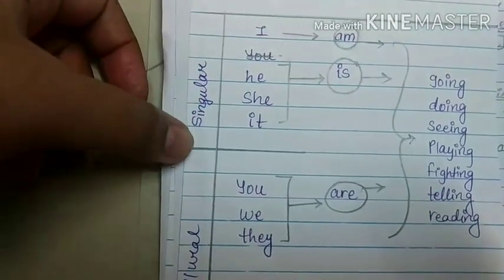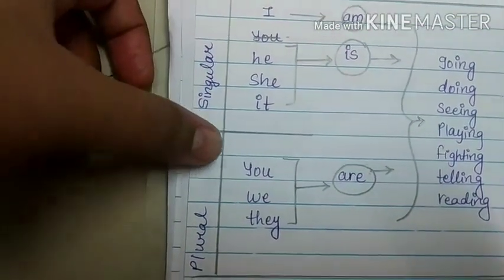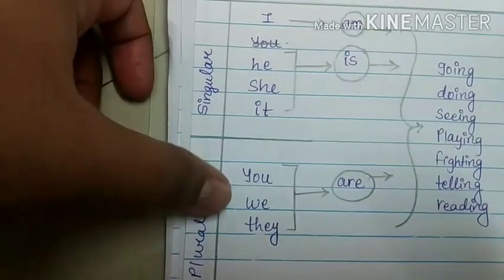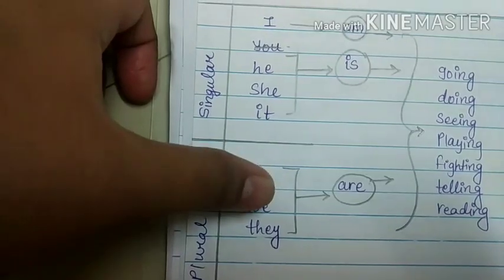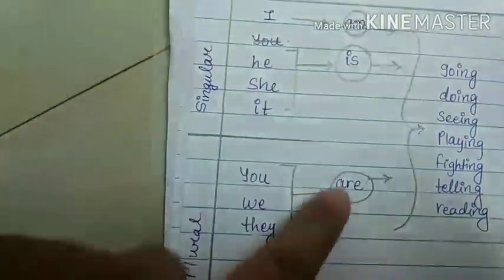Now come to the plural section. Write you, we, they, and write are like this.